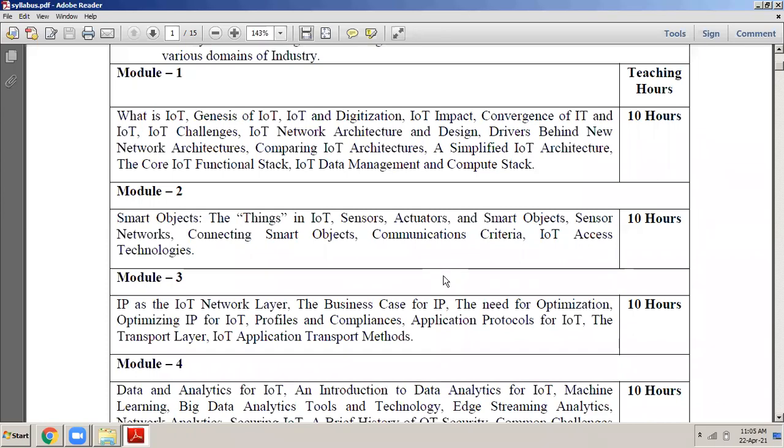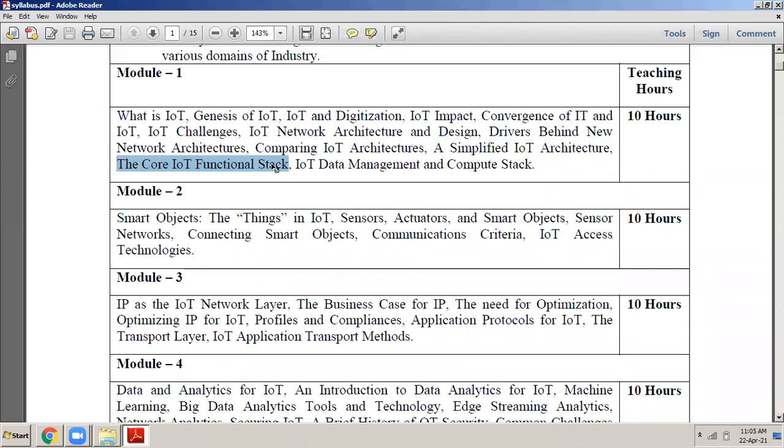Now let us discuss what is there in the syllabus. The first module contains only the introduction to IoT. What is IoT? What is the genesis of IoT? Genesis in the sense the inception of IoT. We will be learning how it started and what the basic components of IoT are. Then there are 2 very important things as far as examinations are concerned: IoT network architecture. There are 2 different types of architectures that you will be studying: the simplified IoT architecture and the core IoT functional stack. These are the 2 important things that we will be studying in this module.